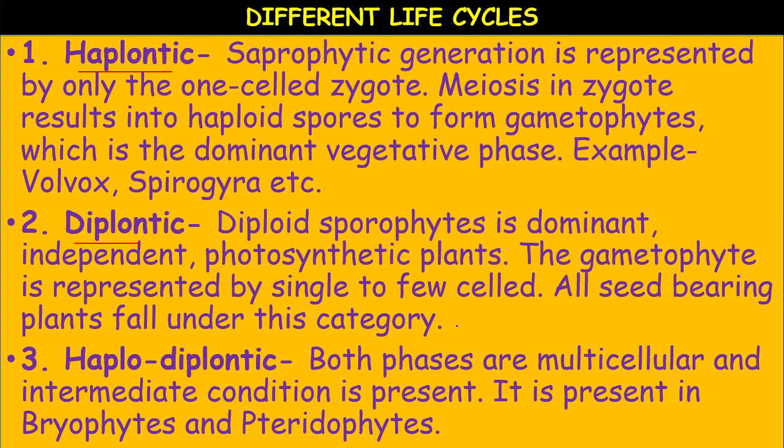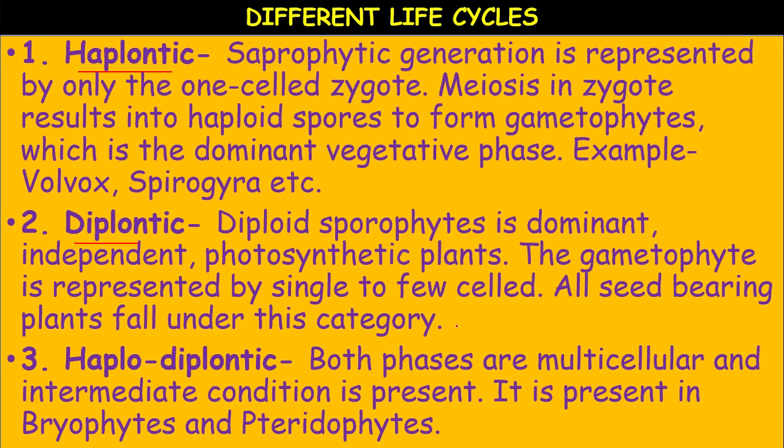Haplodiplontic. This category involves the bryophytes and pteridophytes. They interestingly exhibit an intermediate condition, that is the haplodiplontic condition. Both phases are multicellular, however they differ in their dominant phases.